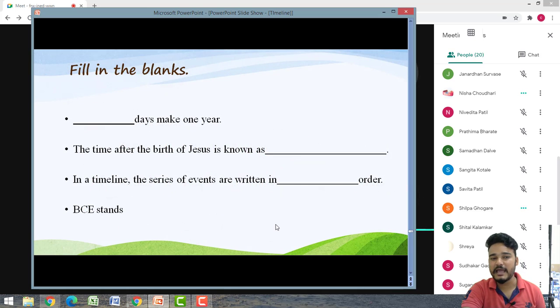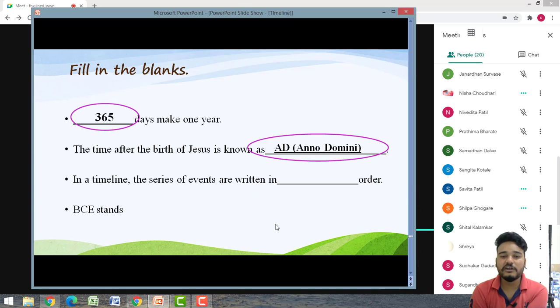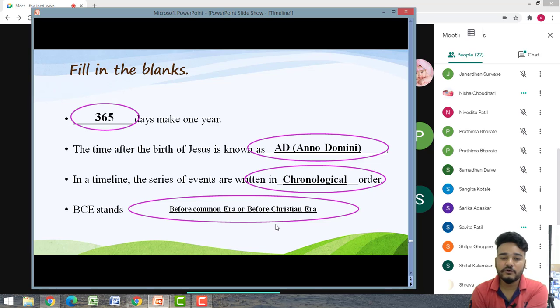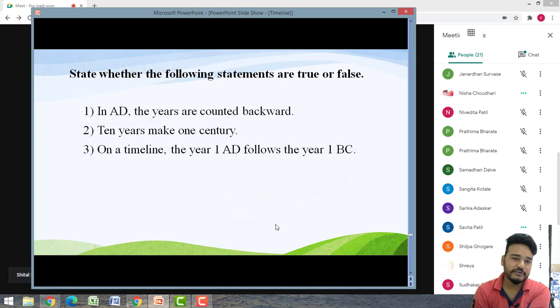Next question. Fill in the blanks. Dash dash days make 1 year. 365 days. The time after the birth of Jesus is known as AD or Anno Domini. In a timeline, the series of events are written in which order? Chronological order. Excellent. And BCE stands for? Before Christian era, or before common era.